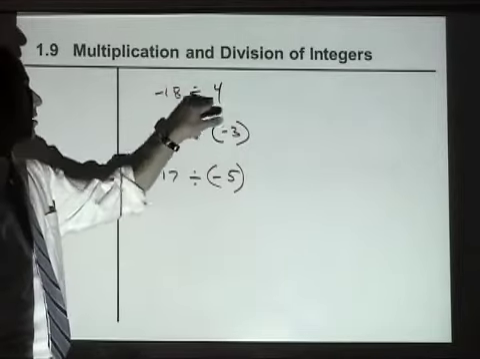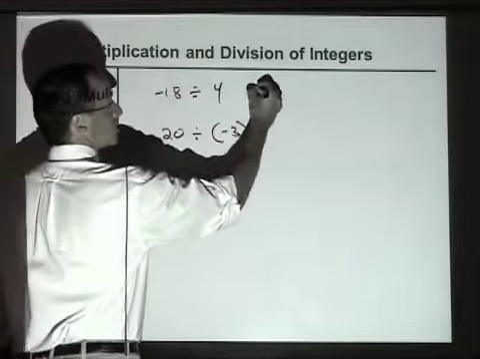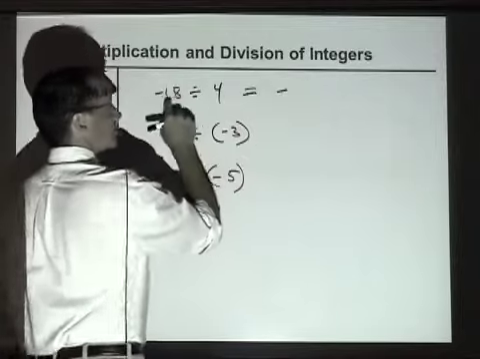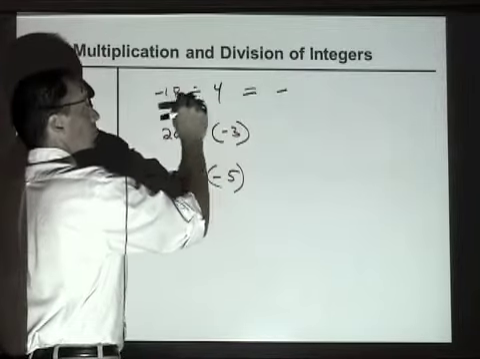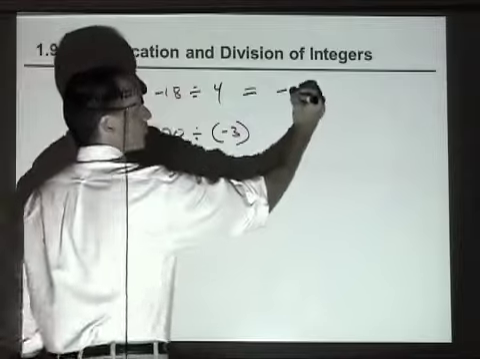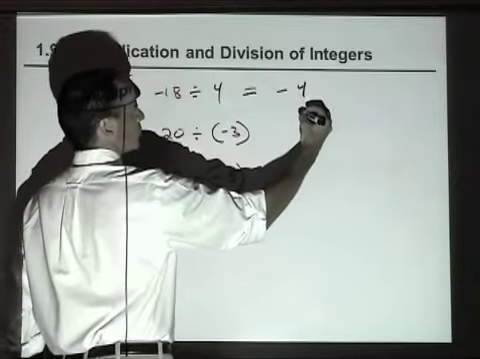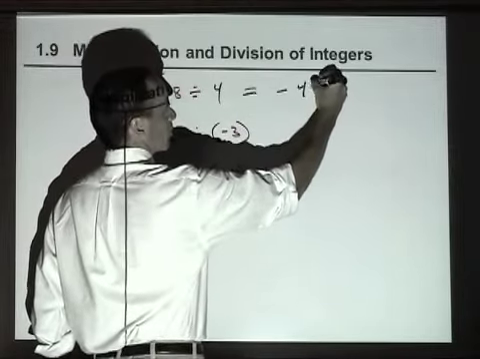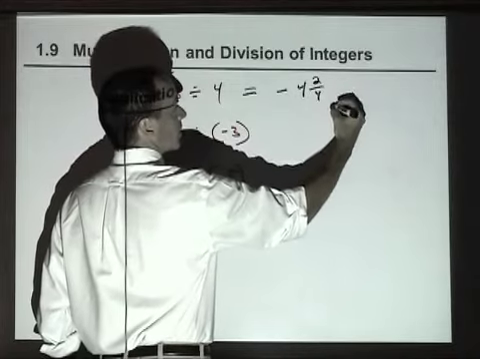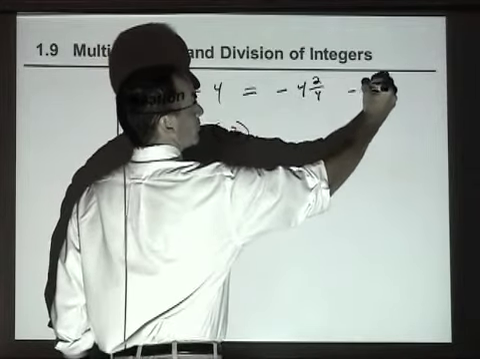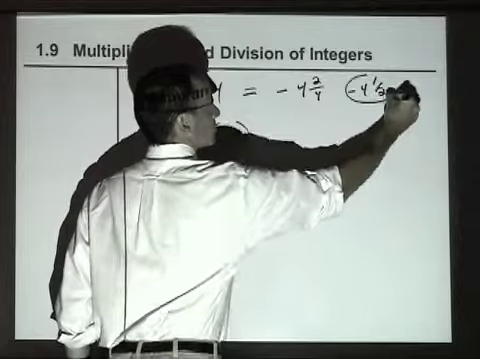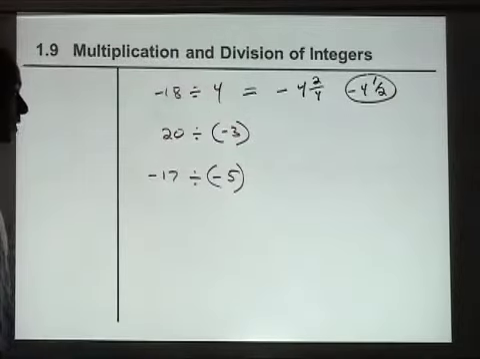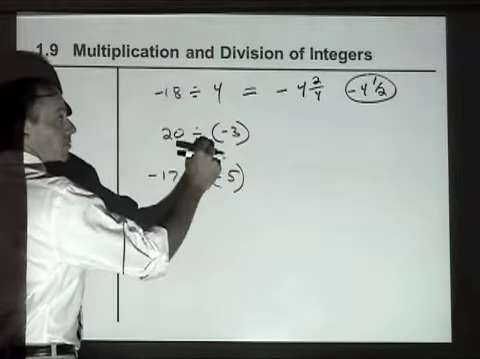Negative 18 divided by 4. Well, my answer is going to be a negative number because it's a negative divided by a positive. 4 goes into 18 4 times with a remainder of 2. So it's like saying negative 4 and 2/4, which is the same thing as negative 4 and a half, or negative 4.5.